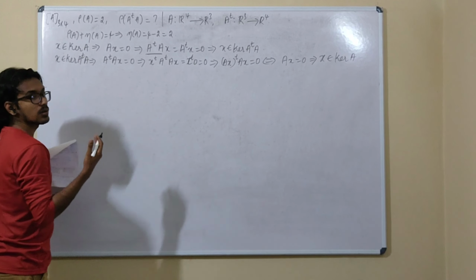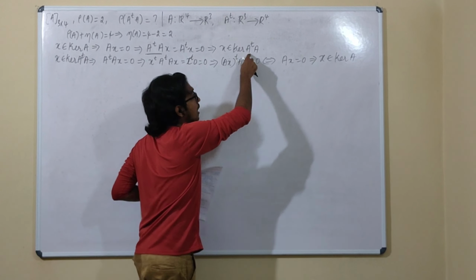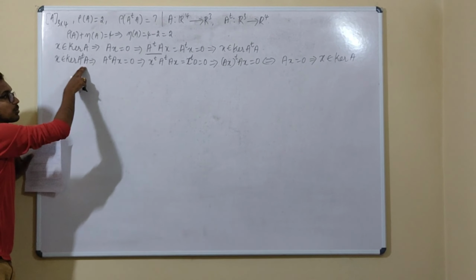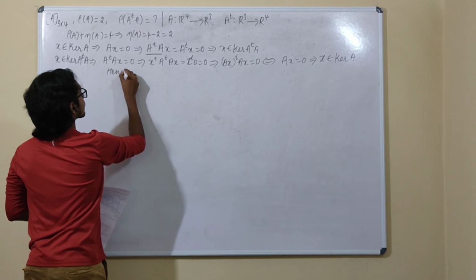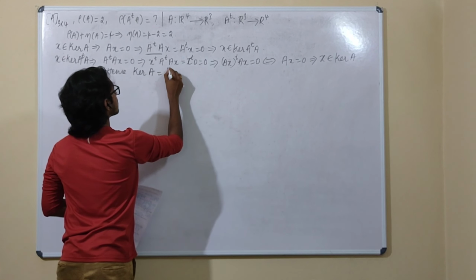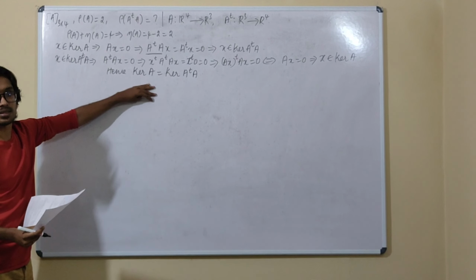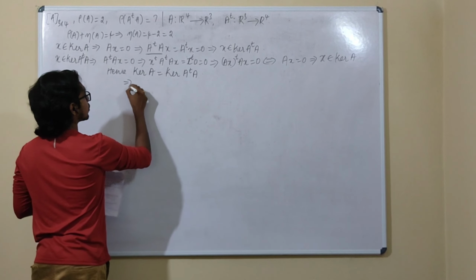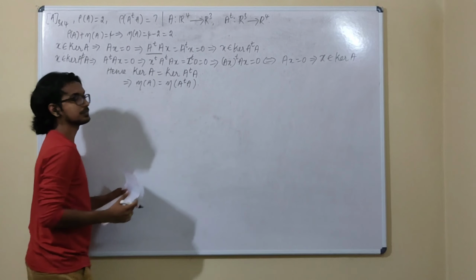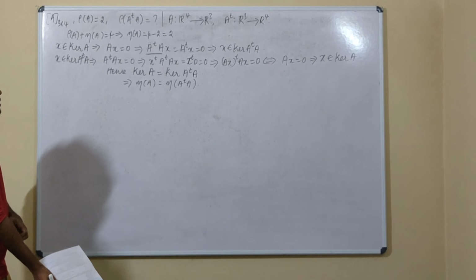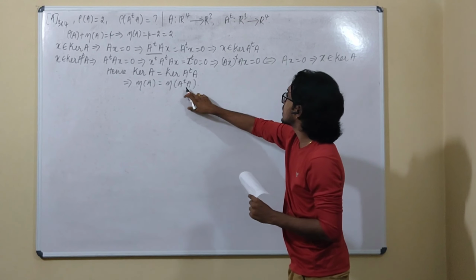So by proving these things, what do we achieve? Kernel of A is a subset of kernel of A transpose A, and kernel of A transpose A is a subset of kernel of A, which together gives that the kernel of A is the same as the kernel of A transpose A. If this is true, then nullity of A is the same as nullity of A transpose A. Now we have to check what order A transpose A is.